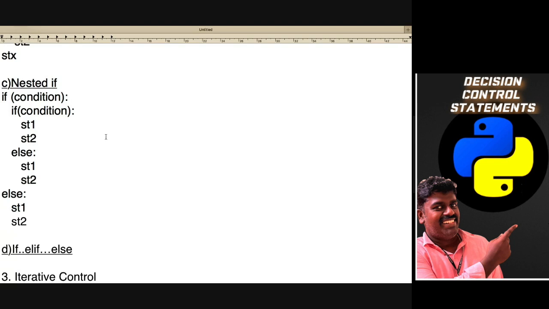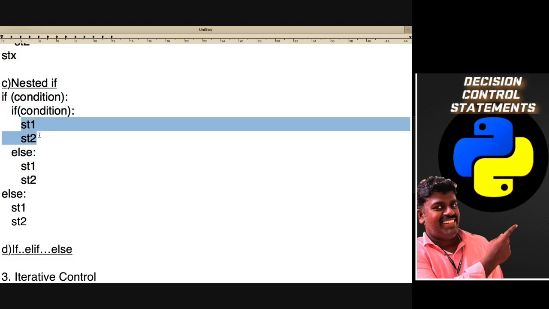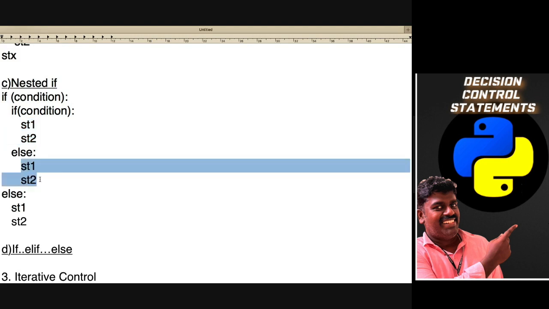So this is how we will have nested if. We are not going to end with one if. Inside an if, again we are going for one if condition. When this condition is satisfied, you will have the set of statements. This is called the true block, and this is called the false block for this particular if. For the inner if, this is called the inner true block, and this is called the inner false block.